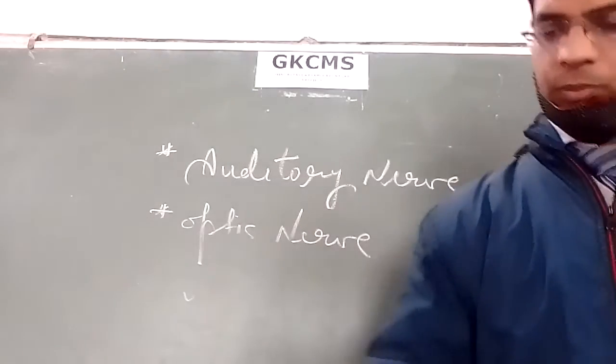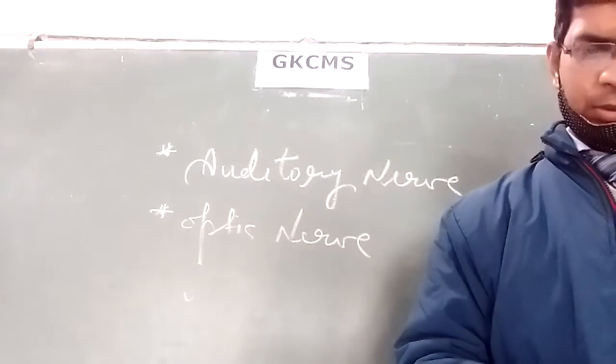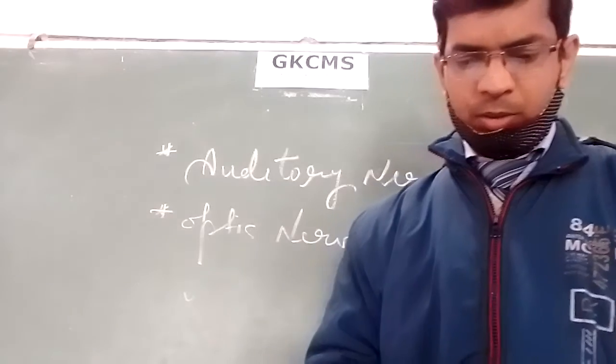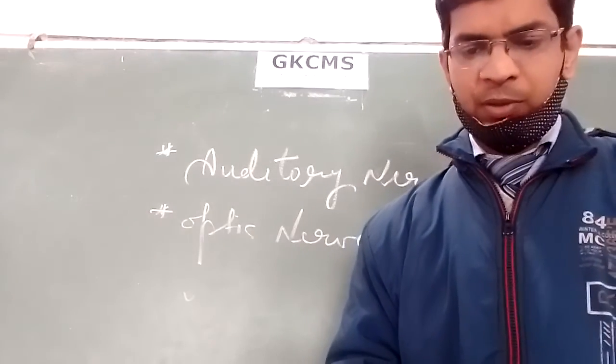So now we have discussed these things. In the next video we will discuss the two major divisions of the nervous system, meaning the central nervous system and the peripheral nervous system.